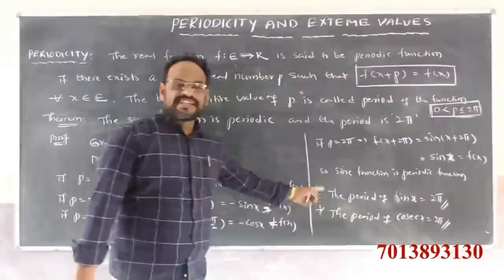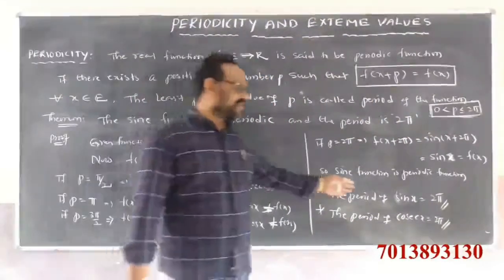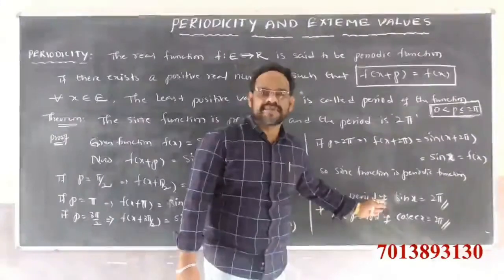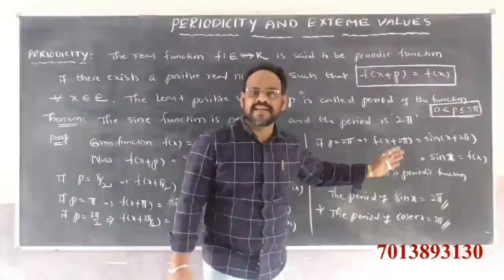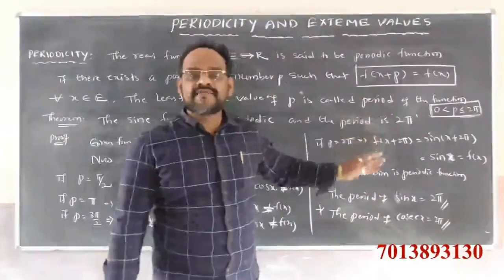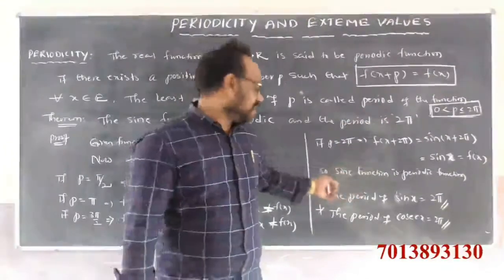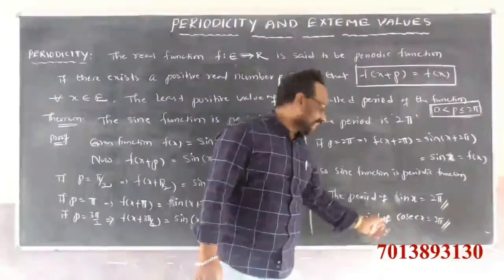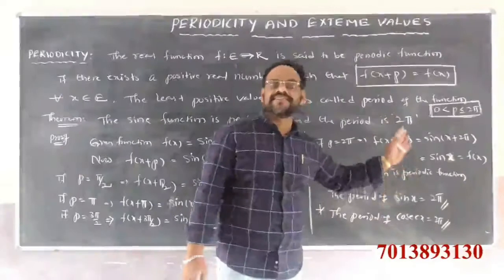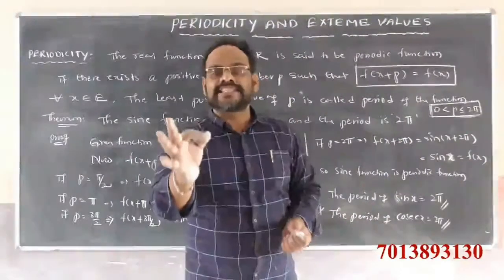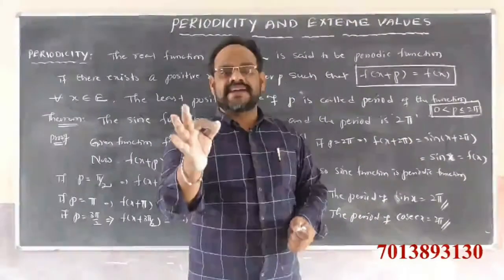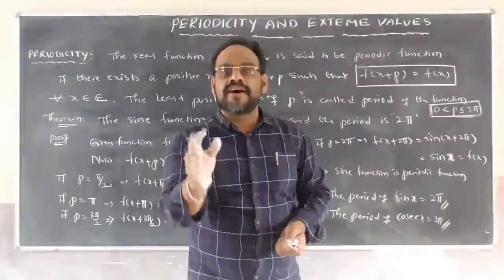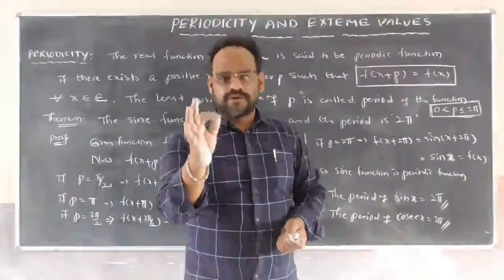The period of sin x is 2 pi, and the period of cosecant x is also 2 pi.